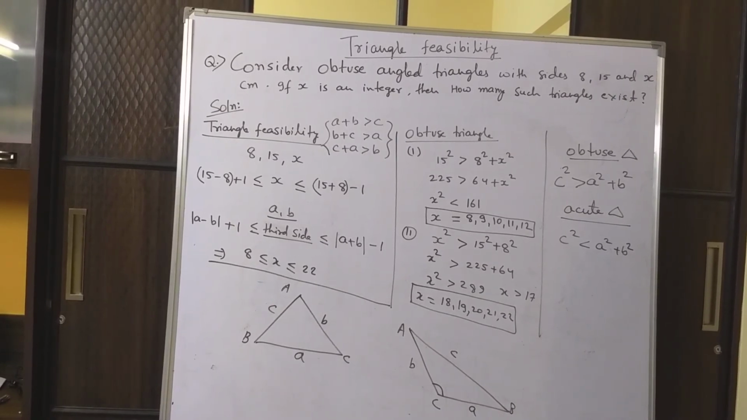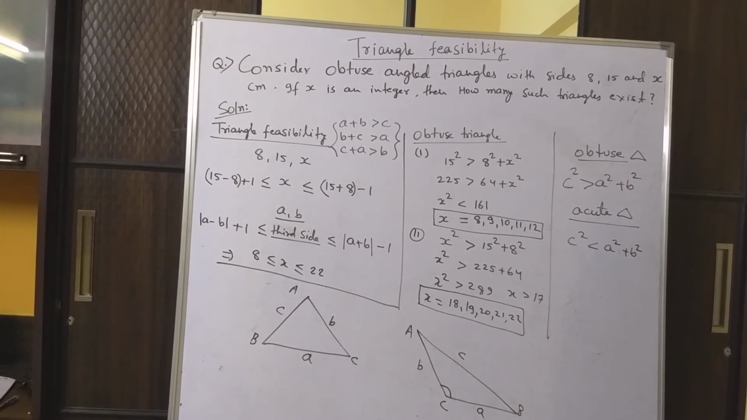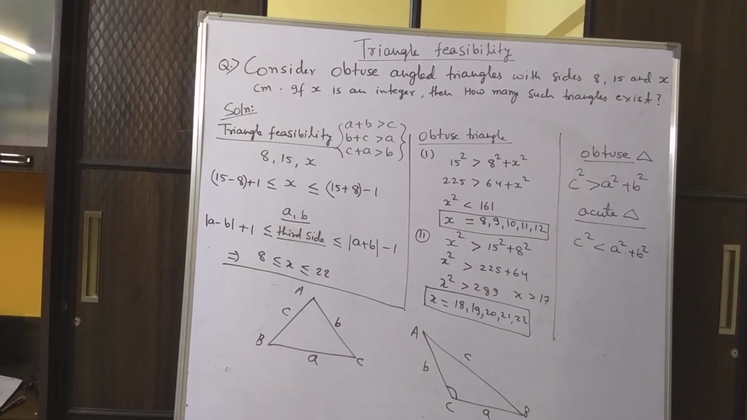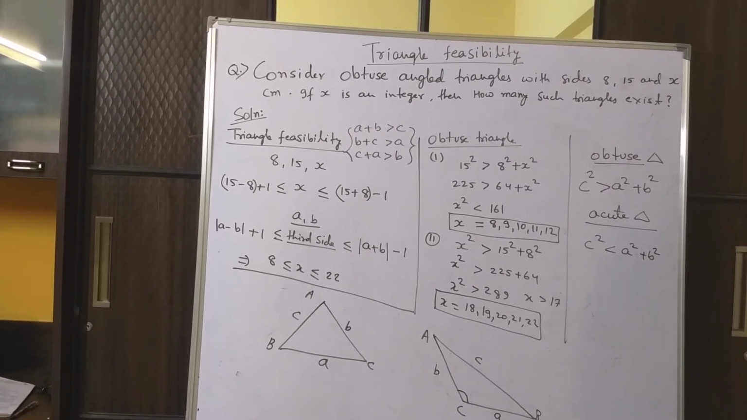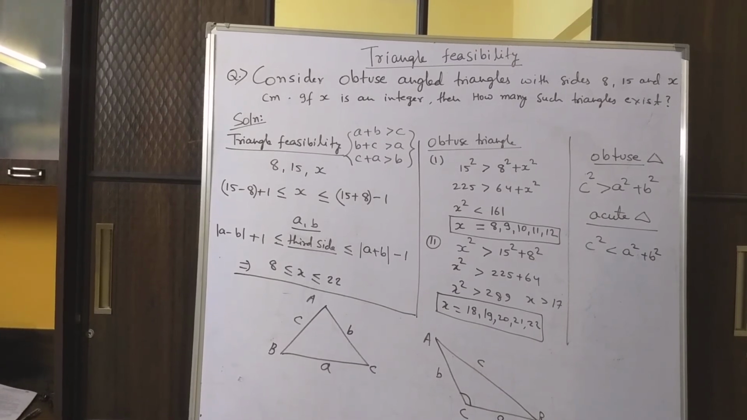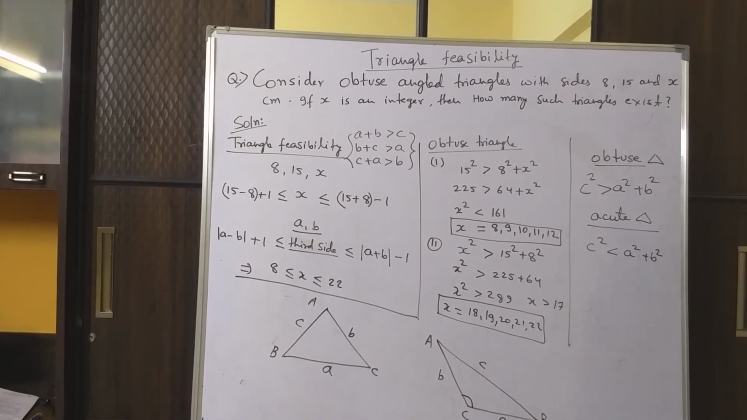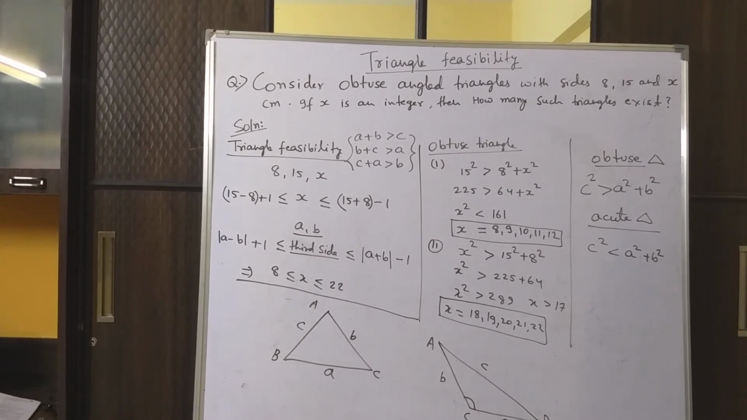If you can see to the right side of the board, for the largest side, which is c, c square has to be more than a square plus b square for an obtuse triangle. And for an acute triangle, in which all the angles are less than 90, c square has to be less than a square plus b square. So for our purpose, we want to use this one: c square is more than a square plus b square.